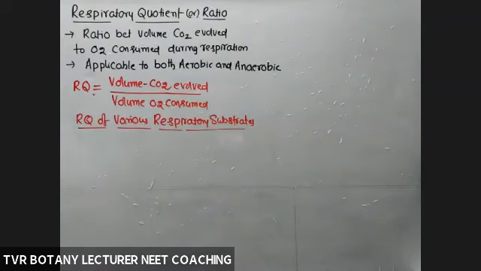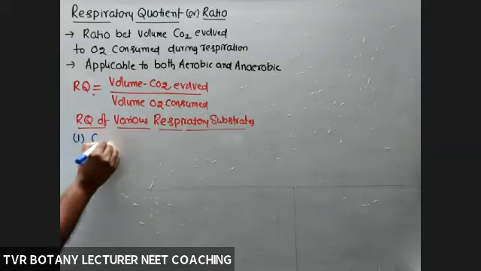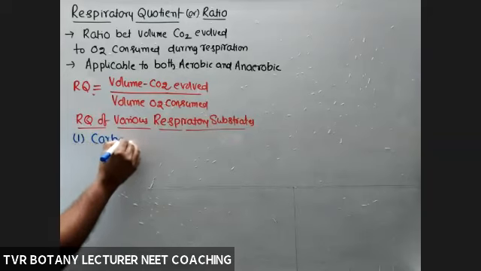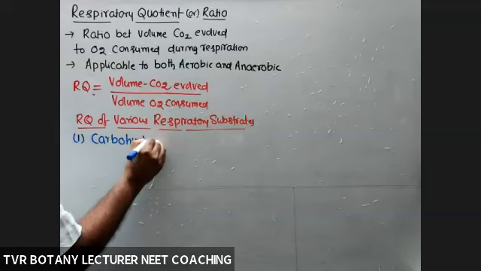So first one, what about the RQ value of carbohydrates? This is very, very important.